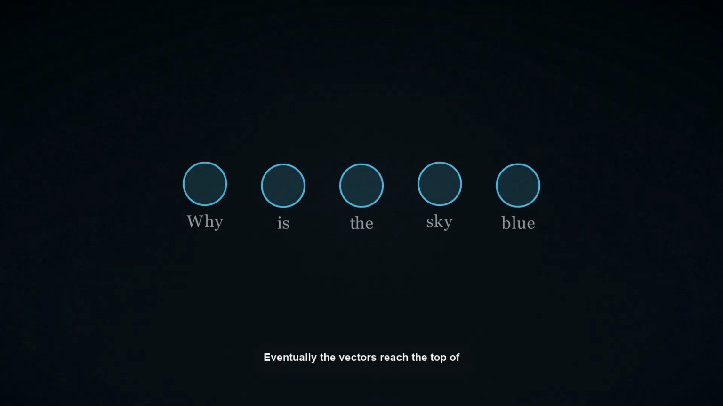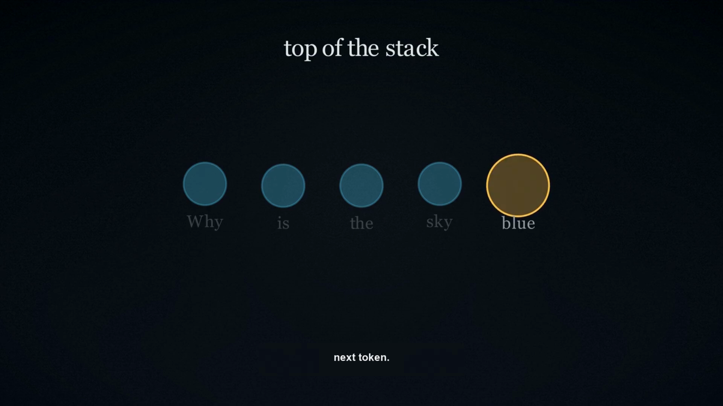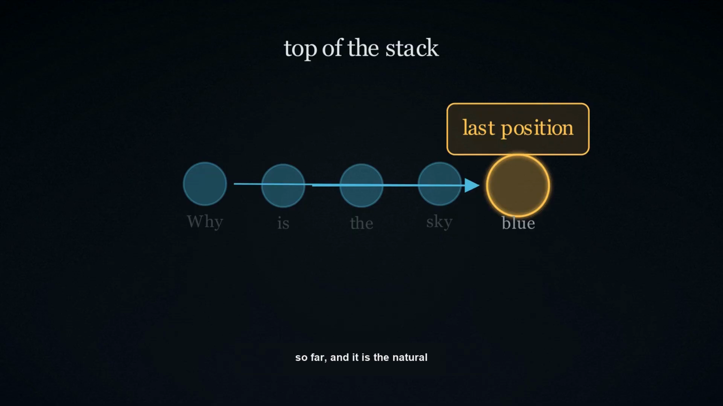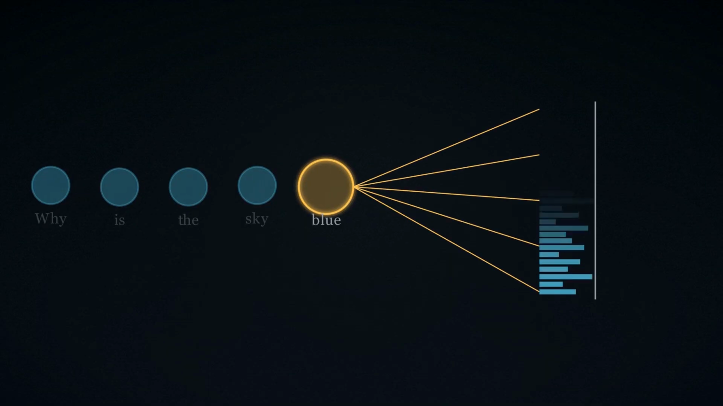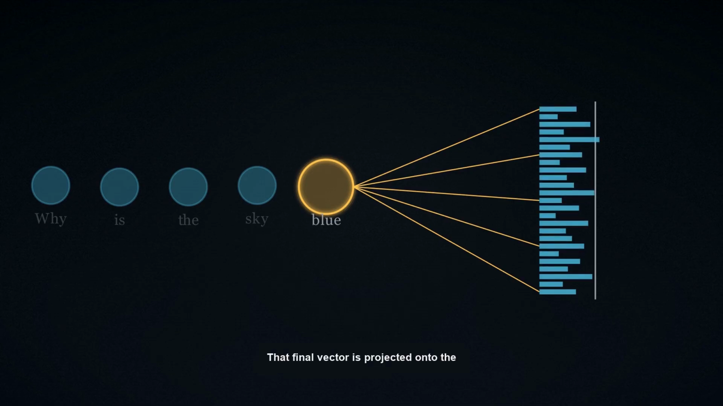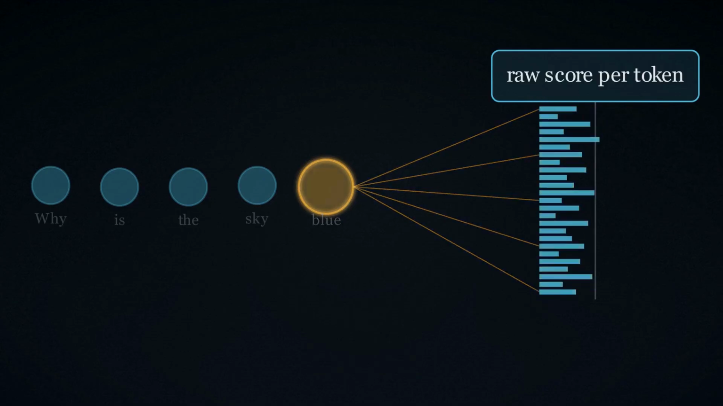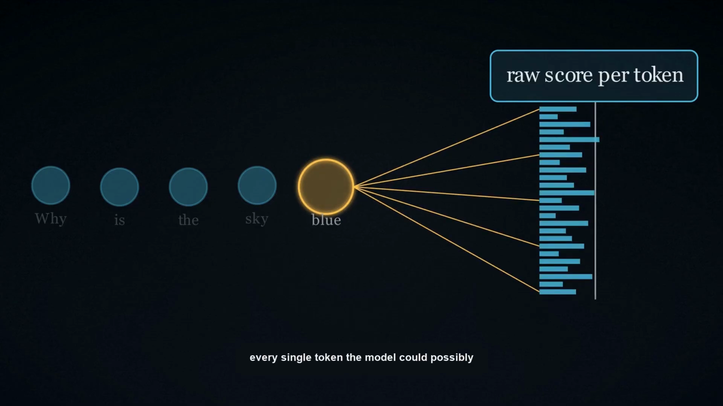Eventually, the vectors reach the top of the stack. Now the model wants to predict the next token. To do that, it focuses on just one vector, the one sitting at the very last position. Why the last one? Because it has absorbed the whole sentence so far. And it is the natural place to ask, what comes next? That final vector is projected onto the entire vocabulary. The result is a raw score for every single token the model could possibly say next.